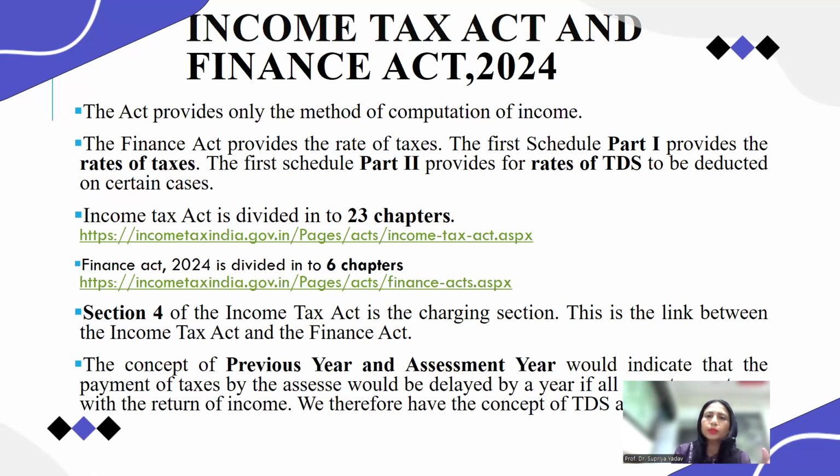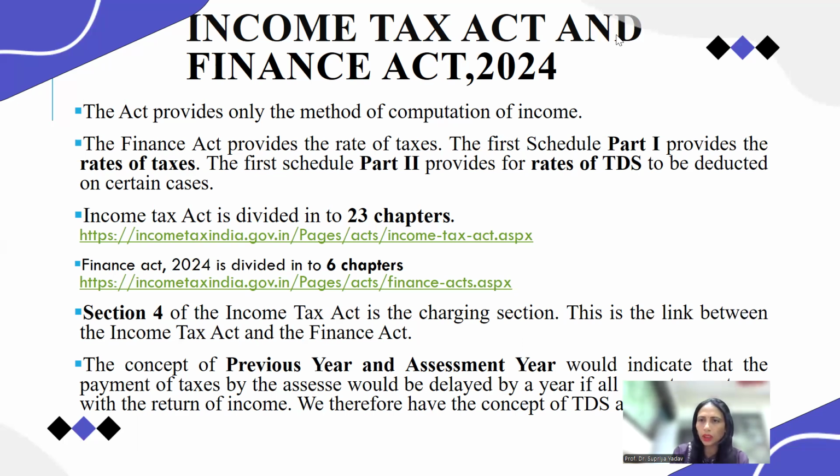But for introduction purposes, I will tell you a few things. The Income Tax Act is divided into 23 chapters. The Finance Act is divided into 6 chapters. Section 4 of the Income Tax Act is a charging section. What is a charging section? It determines how much tax is to be levied on each and every type of income.